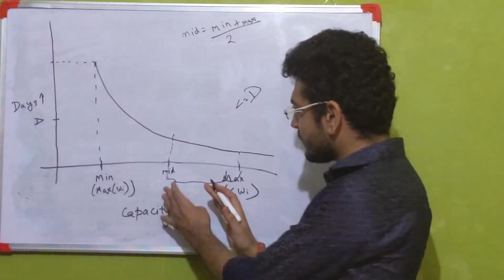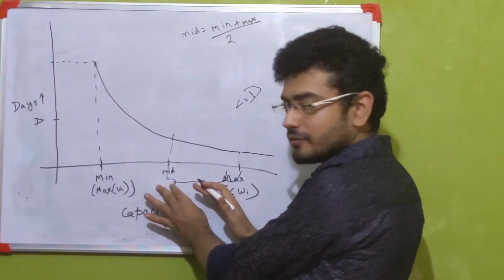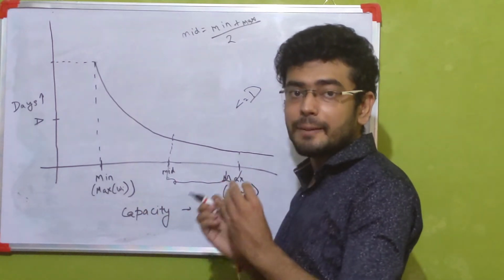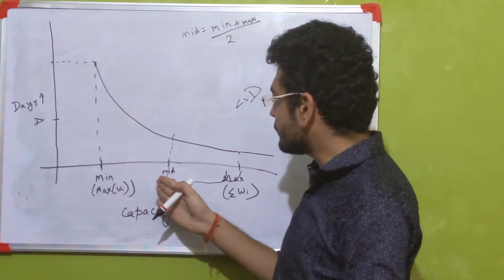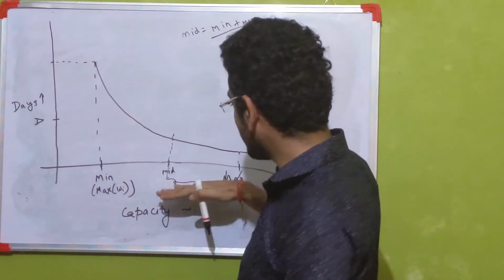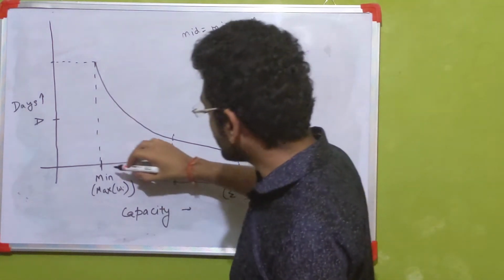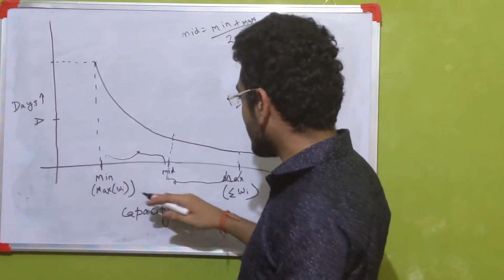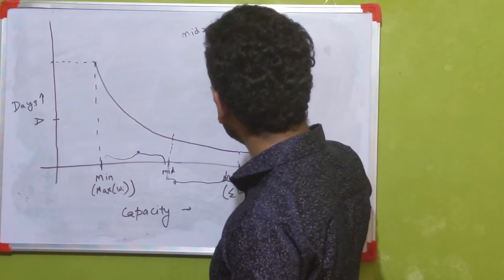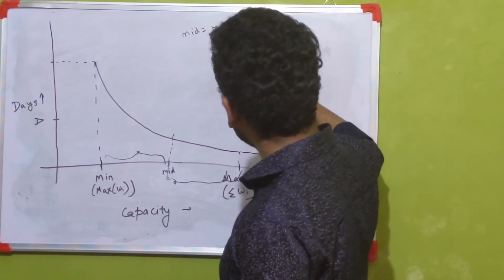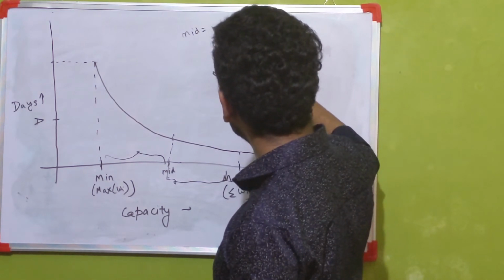So if we choose any point between this, we are able to transfer the weights. But what we need to do is find the minimum value of the capacity. So we are going to leave this portion and concentrate only within this portion now. So our max value becomes mid and our min remains min.